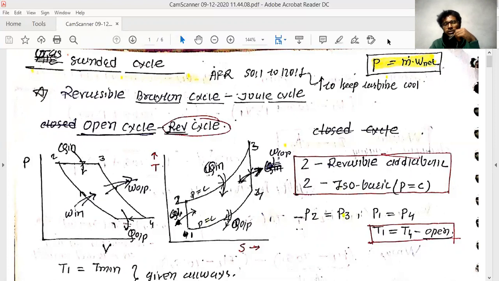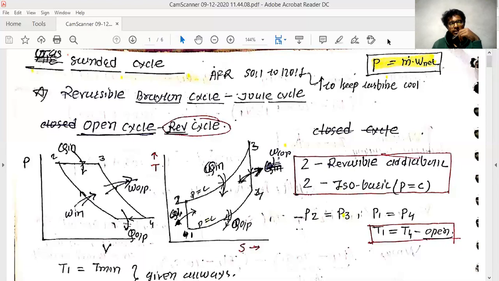This drawback of the pure air form can be eliminated with the closed Brayton cycle, because in a closed Brayton cycle you can add whatever gas you want. Mostly they use neutral gases to run this cycle, because neutral gases do not cause any chemical reaction on the turbine, and also they don't have any harmful effect, and their specific heat capacity is quite higher. If it has more specific heat, then it is quite good for the gas cycle.